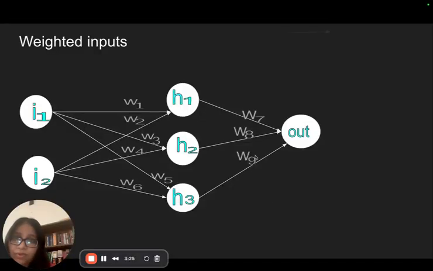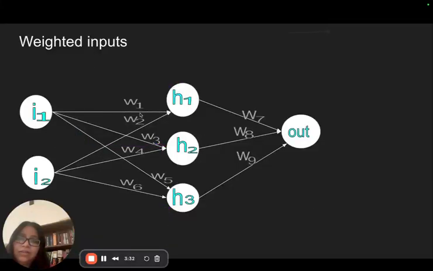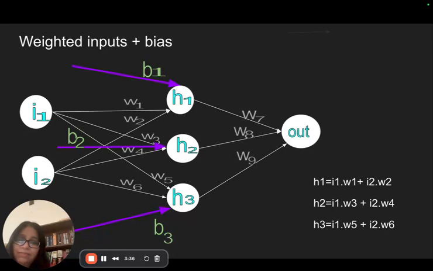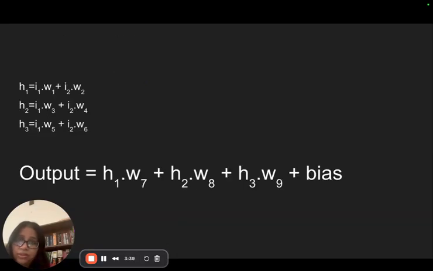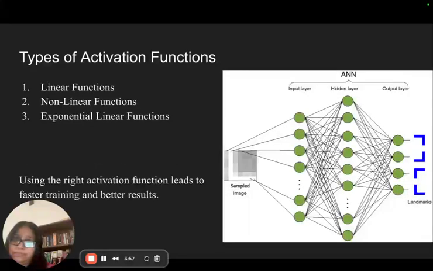But anyway, we have the weighted sum and the bias, which calculates the input to the hidden layer neuron. Once we add the bias, our output looks like this. In general terms, the output neuron will look like a function of the hidden neuron multiplied by the weight which we decide, plus the bias added to it.